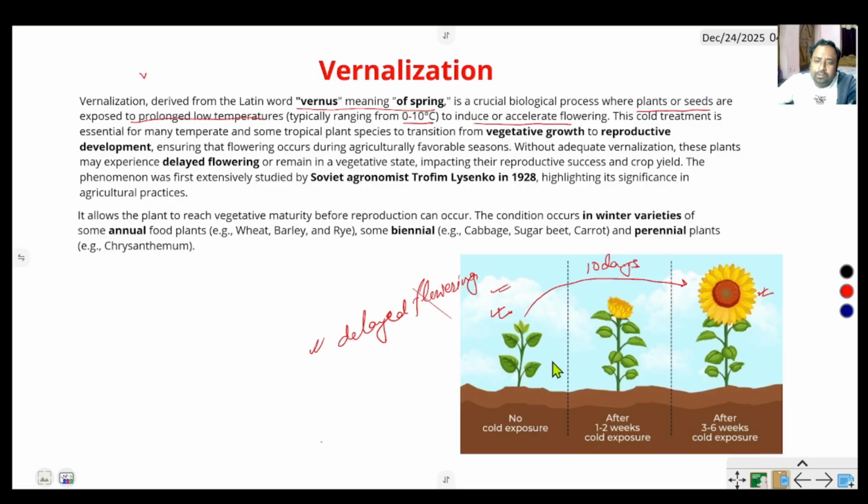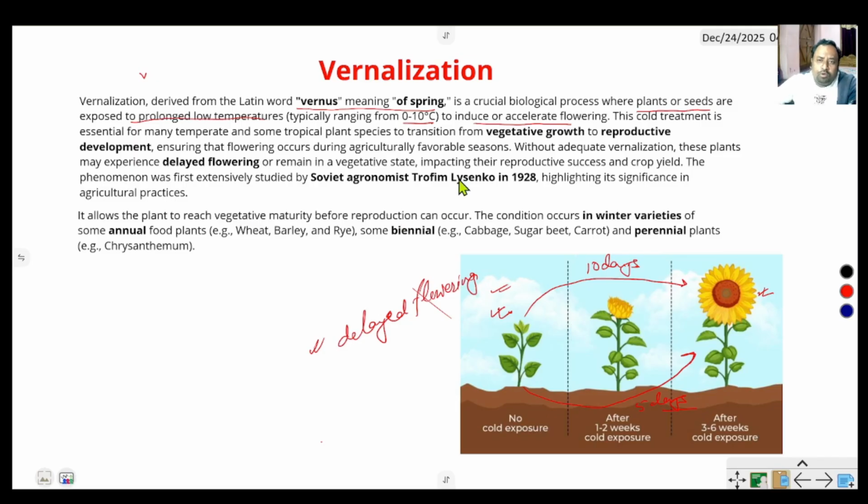But in case of vernalization, when we treat with cold temperature, 0 to 10 degrees centigrade, the flowering occurs in near about 5 days. So the crop development process is shortened by the vernalization process.